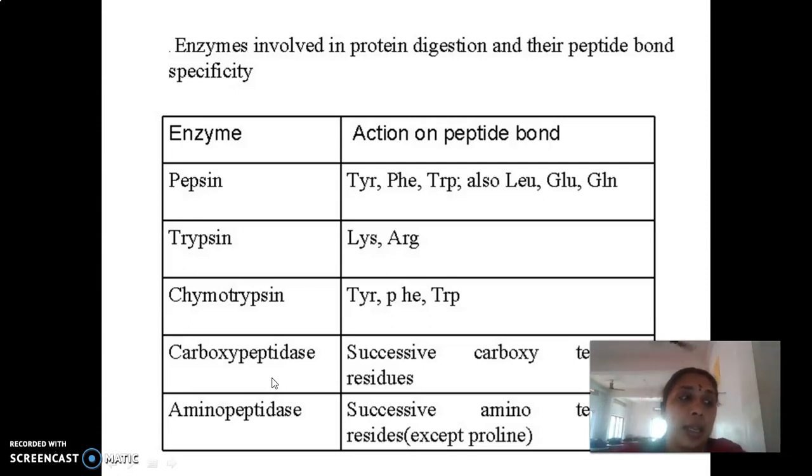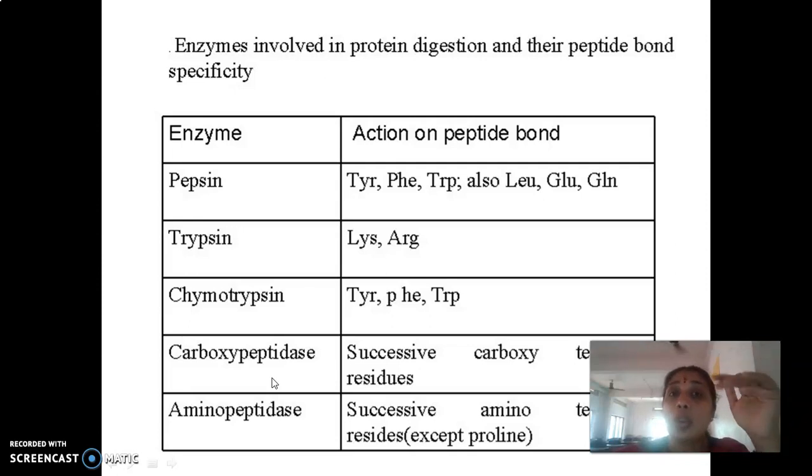The enterocytes release intestinal juice, and this intestinal juice contains enzymes which are responsible for causing the final digestion of the simpler peptides. Okay, so like in carbohydrate digestion, once the digestion is almost over, when they enter the enterocytes, what is happening? We'll be having only disaccharides, trisaccharides, or monosaccharides itself. Monosaccharides cannot be broken down further, so they will remain as such, like glucose, fructose, galactose, etc.